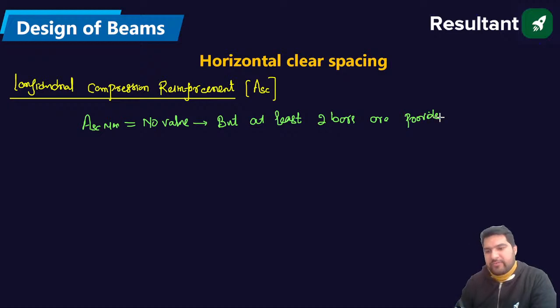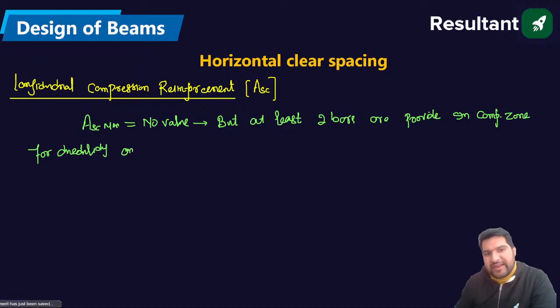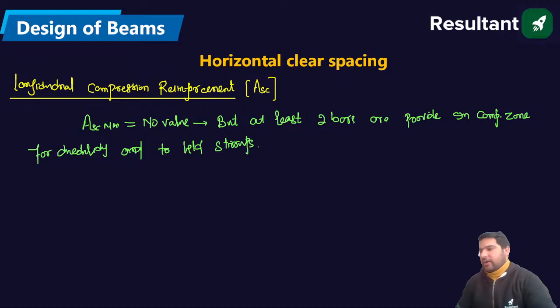At least two bars are provided in the compression zone, for ductility and to hold the stirrups. So this is the limit of ASC minimum.